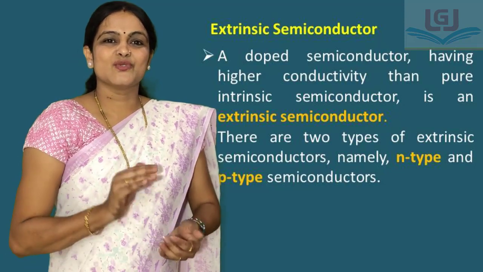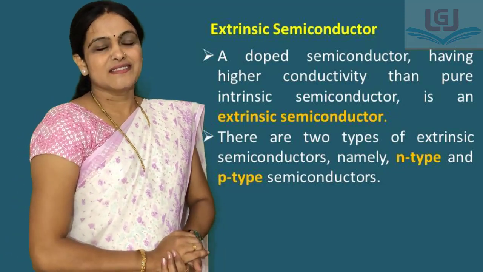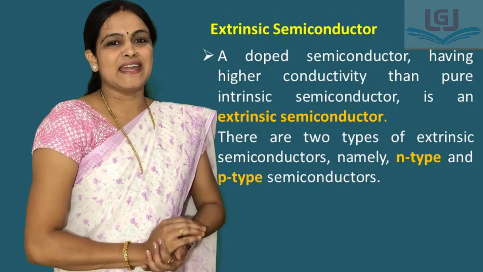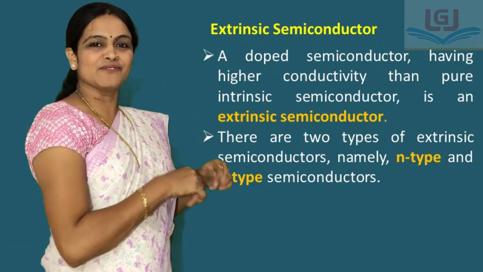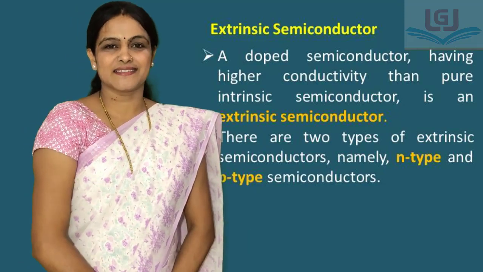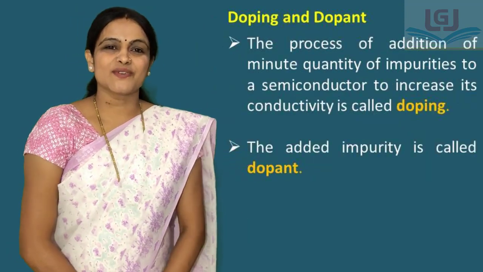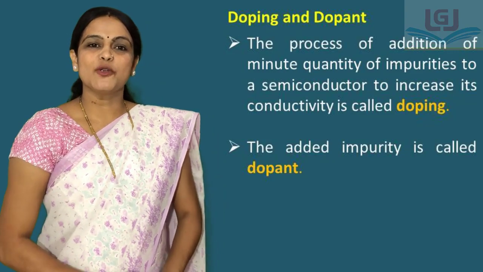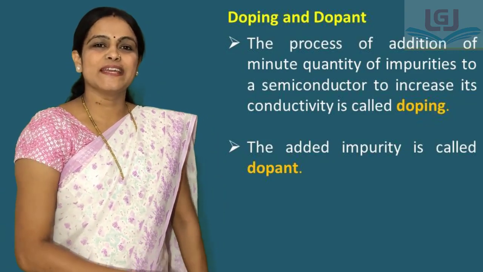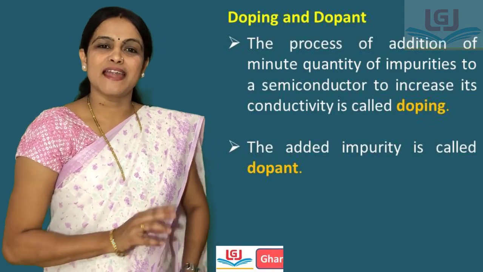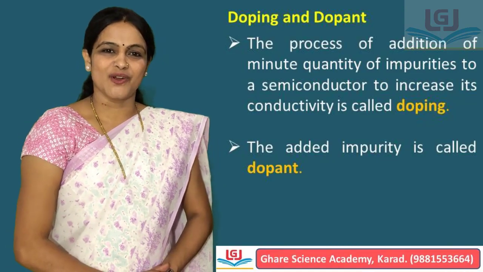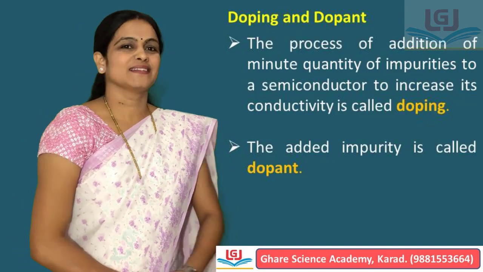To increase conductivity, some impurities are added to intrinsic semiconductor, and then they are converted into extrinsic semiconductor. The process of adding small amount of impurities to intrinsic semiconductor is called doping, and those impurities are called dopants.